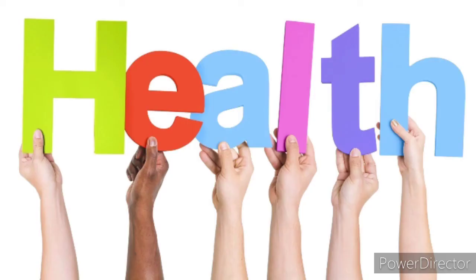In this class we learnt about health. What is health? Health is a complete state of physical, mental and social well-being and not only the absence of diseases. There are two types of diseases: one is communicable or infectious diseases, and the second is non-communicable or non-infectious diseases. Then there are bacterial diseases, viral diseases, protozoan diseases, fungal diseases and helminth diseases.